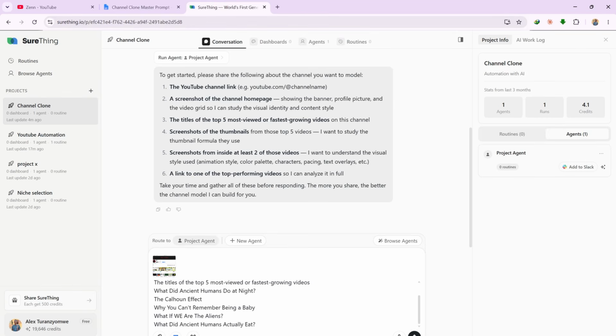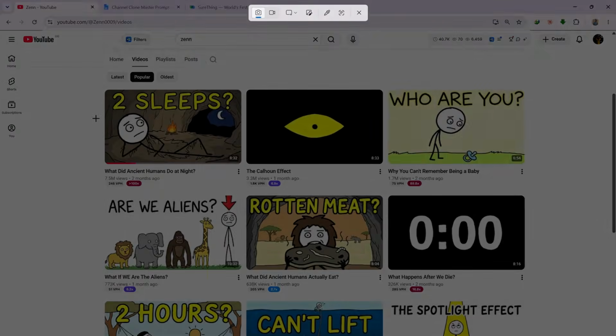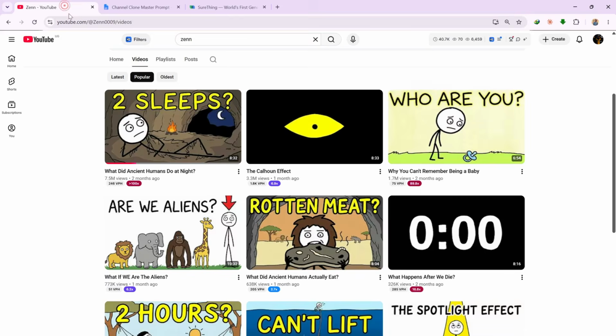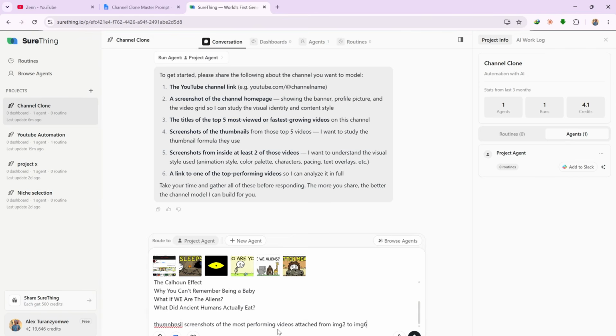After the titles, upload screenshots of the thumbnails from those same top-performing videos. The agent uses these to analyze the thumbnail composition, the visual identity, the text placement, and the color approach. When you upload them, be specific. Let the agent know which image is which, for example, image 2 through image 6, so it can process each one properly. Then you need at least 2 screenshots taken from inside one of the popular videos.